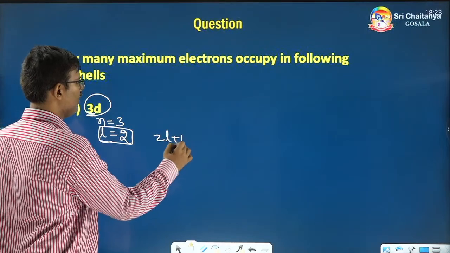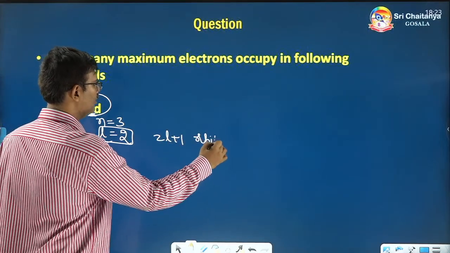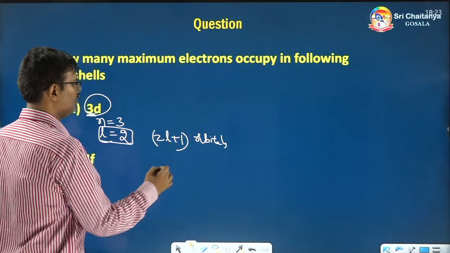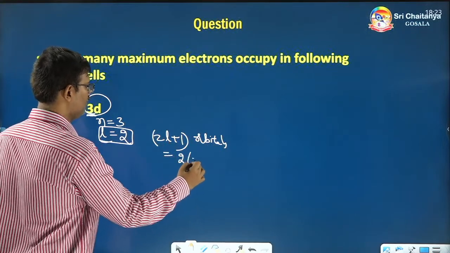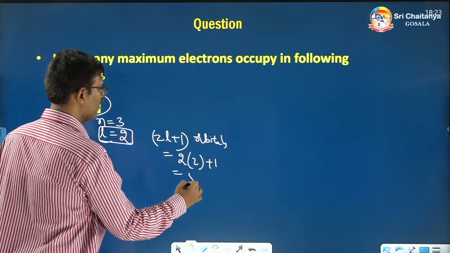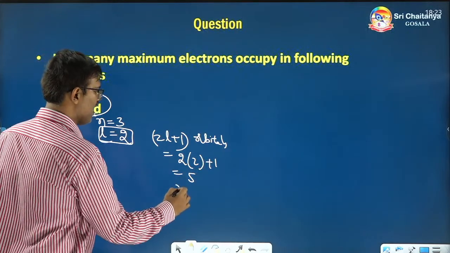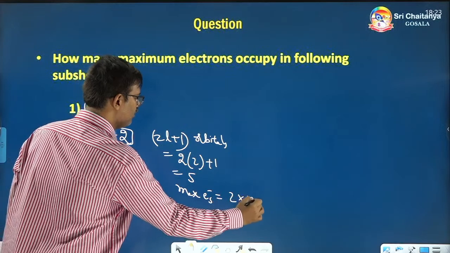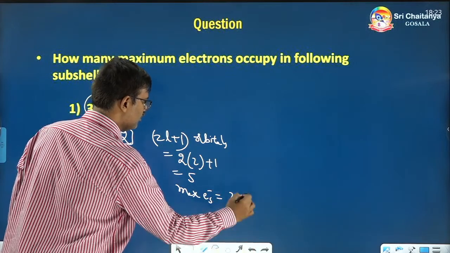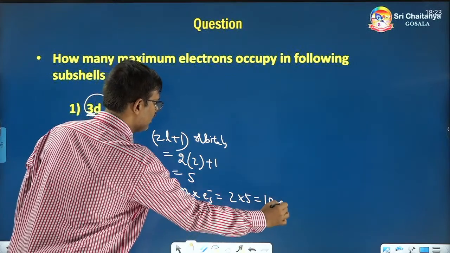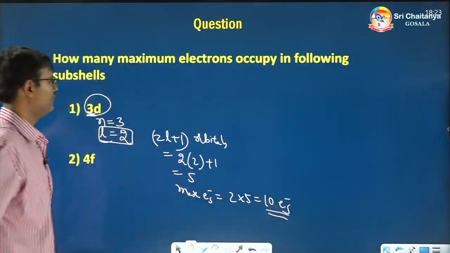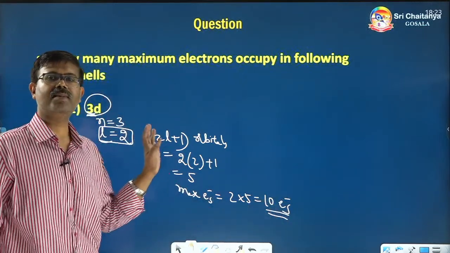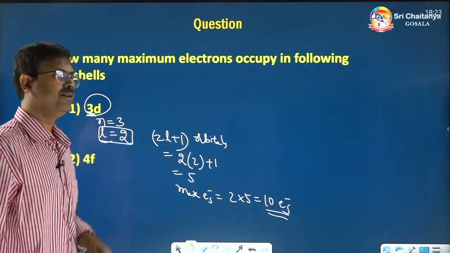We know that in that particular street, 2L plus 1 orbitals will be there. So that means 2 into 2 plus 1, 5 orbitals. That means maximum electrons will be 2 into 5, 10 electrons. 3d has maximum 10 electrons.